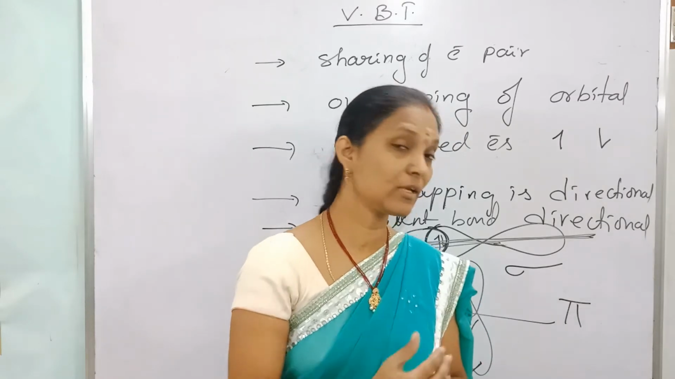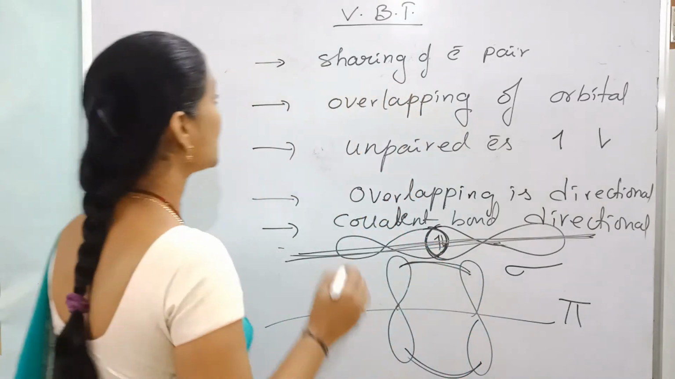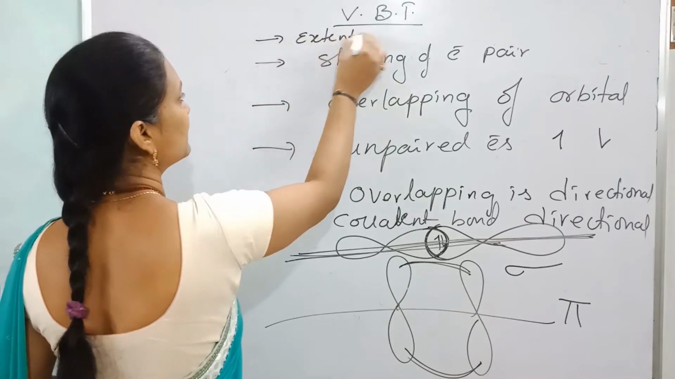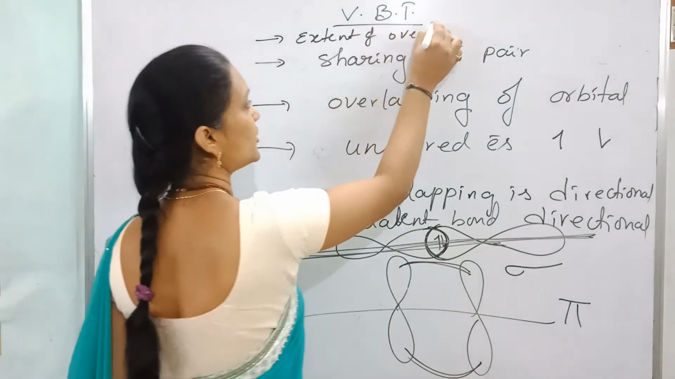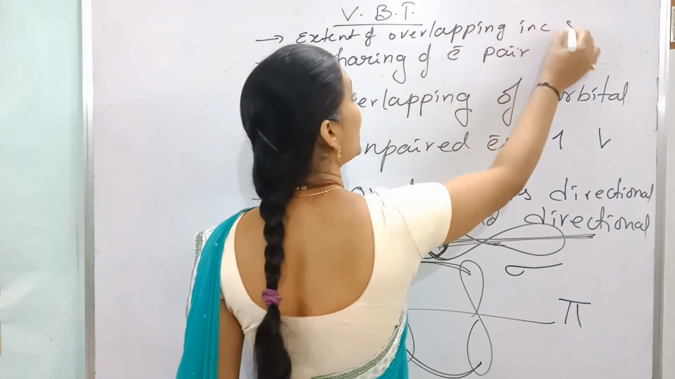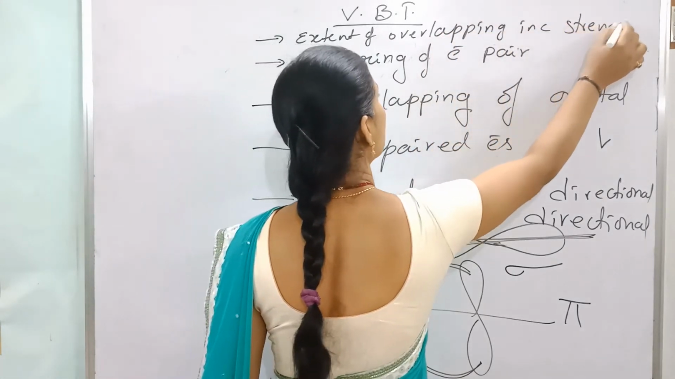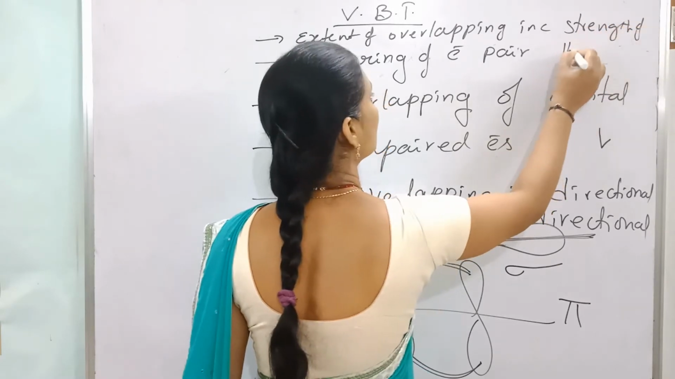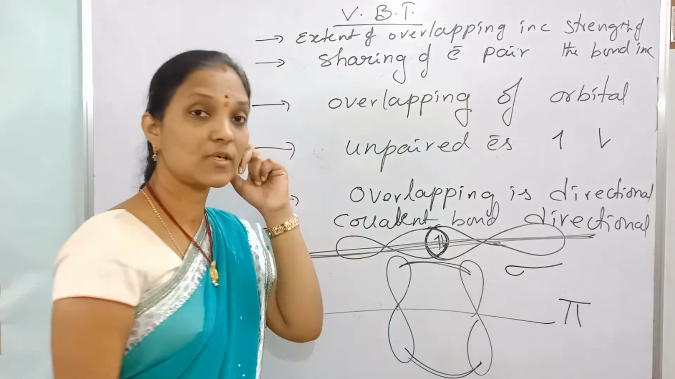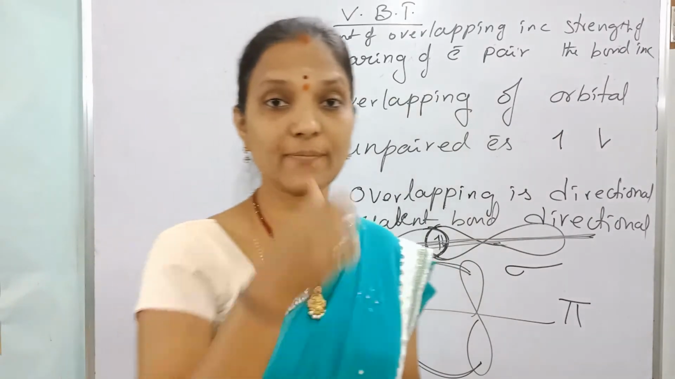Now the next statement. As the extent of overlapping increases, the strength of the bond also increases. So what are the postulates of valency bond theory?